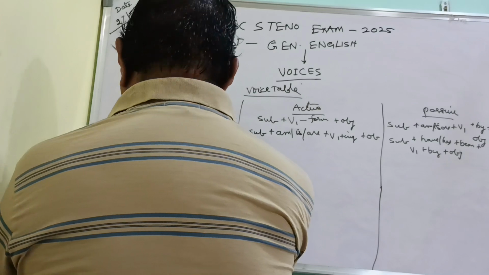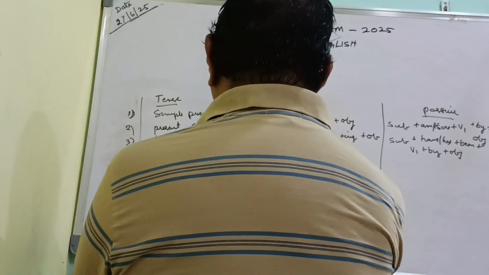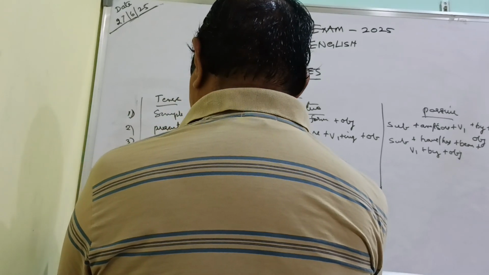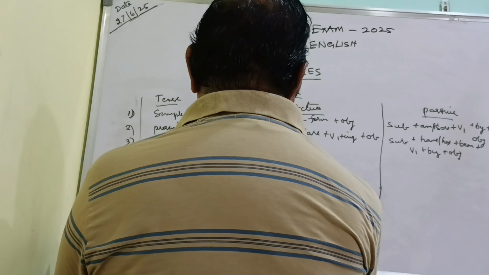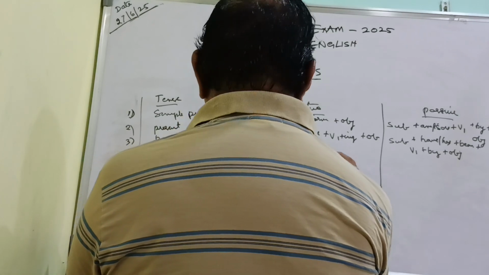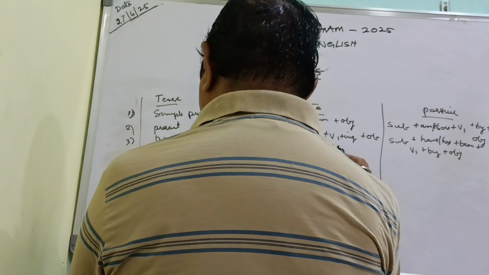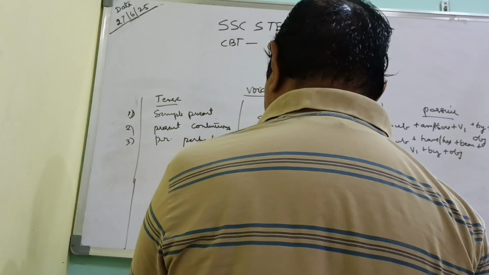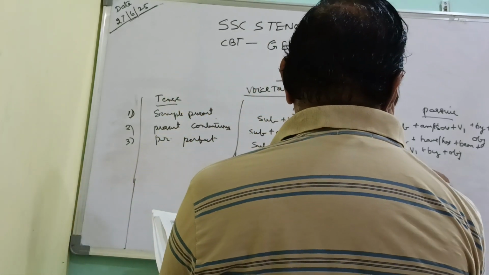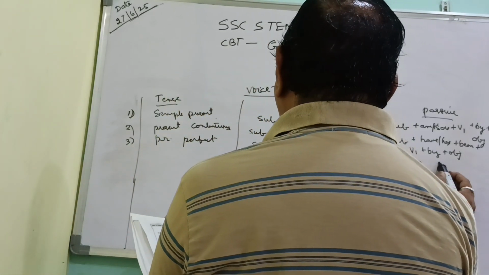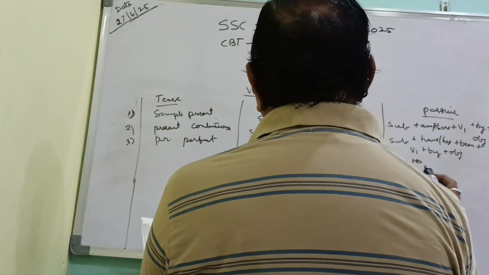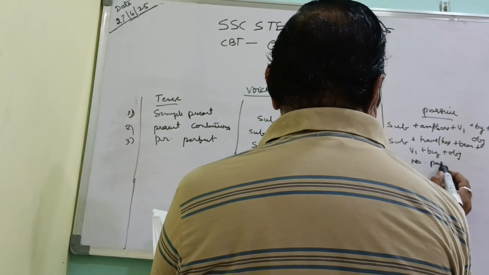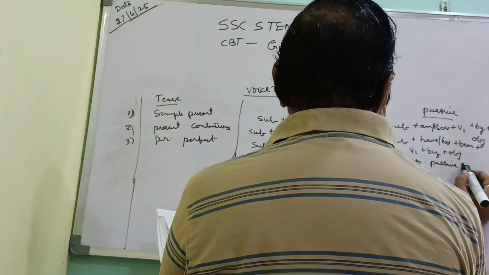Present perfect. The structure is subject plus has or have plus verb and object. In the same way, there is no passive voice here. If the sentence is in present perfect, you can only prepare the sentence in active voice, whereas there is no passive voice here. The sentence cannot be formed under passive voice.